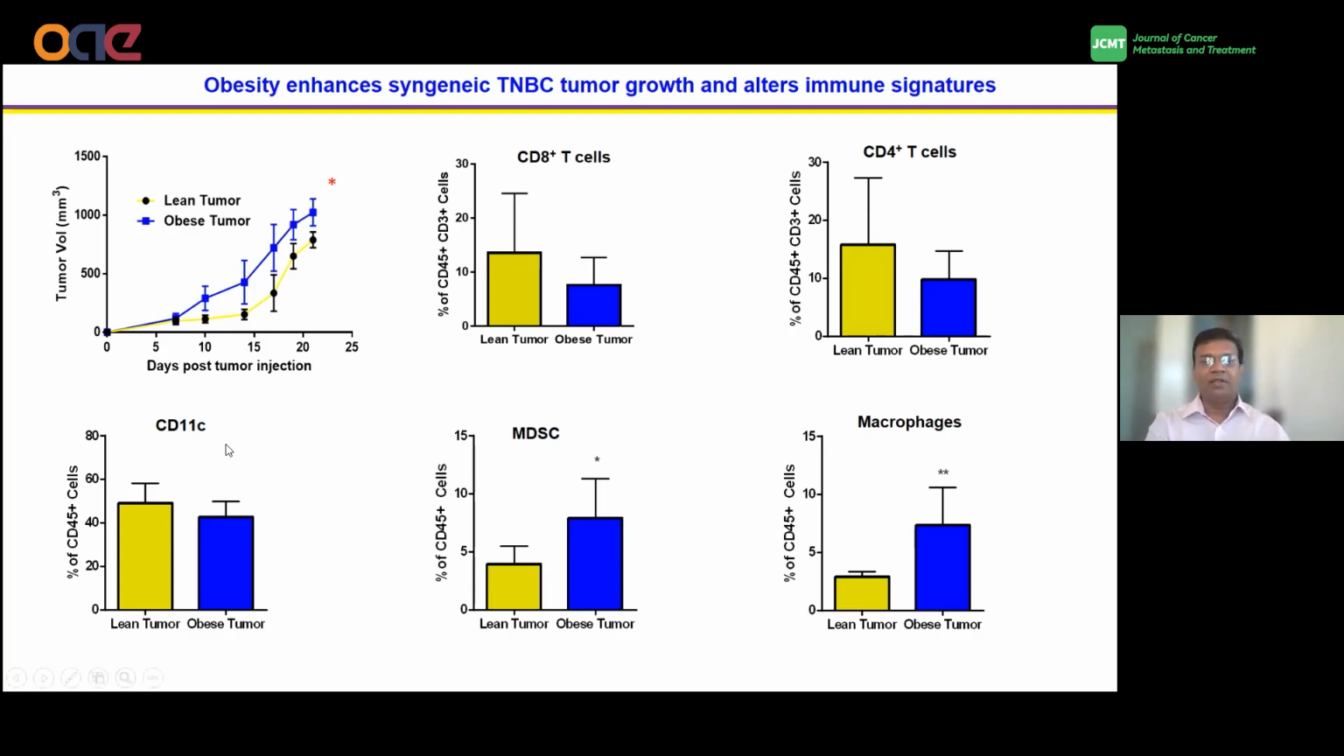We didn't see much change in the dendritic cells. However, we did see upregulation of MDSCs and macrophages. As I mentioned earlier, these are immunosuppressive cells, which can suppress the immune cells so that the tumor can grow happily.